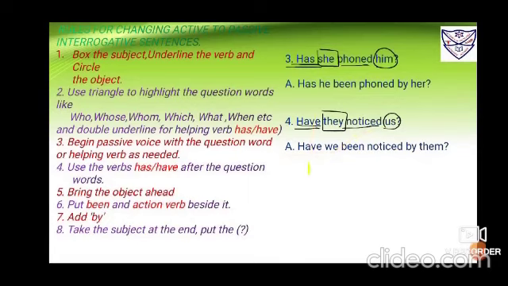Us is brought ahead as a subject, so it changes to we. The additional word to be added in perfect tense is BW and been. Immediately beside this word, we'll put the third form of the verb, or V3. The last step is to use BY, and then take the subject at the last, that is they will change to them. So it will sound, have we been noticed by them?